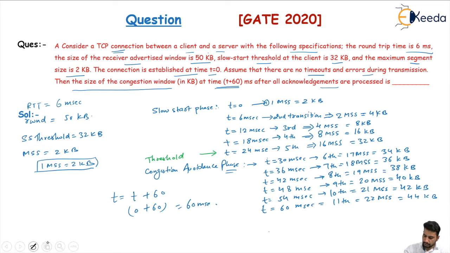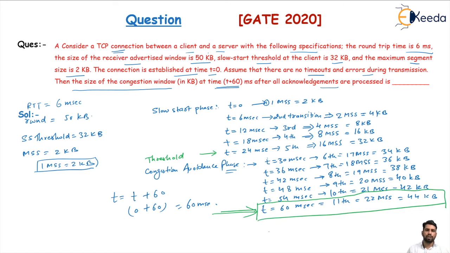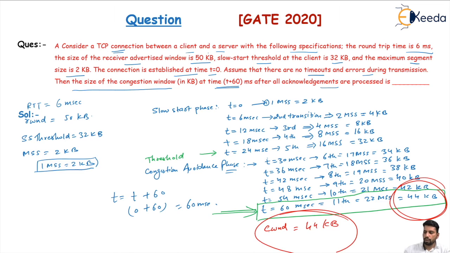At 60 milliseconds, when we transmit the window, this is our 11th transmission and the window size is 22 MSS, which means the window size is equal to 44 kilobytes. So the congestion window for the 11th transmission, which we do at the 60th millisecond, is 44 kilobytes. So this is your answer. The answer is 44 kilobytes.